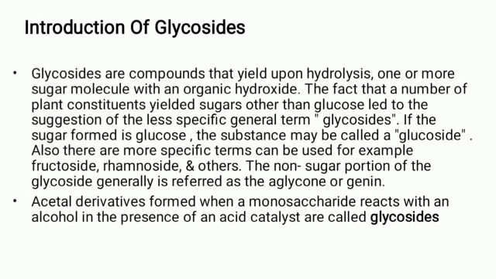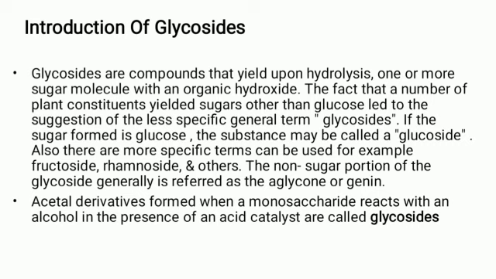The sugar moiety may be fructose, glucose, rhamnose, or other monosaccharides, disaccharides, or polysaccharides. If the sugar form is glucose, the substance is called a glucoside. If the sugar form is fructose, then it is a fructoside. If it is rhamnose, then it is a rhamnoside, etc.